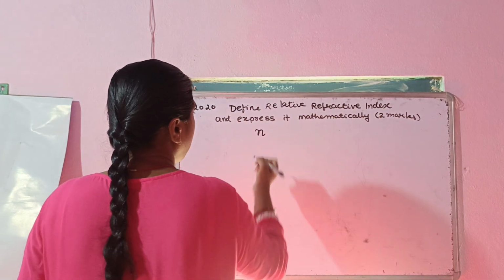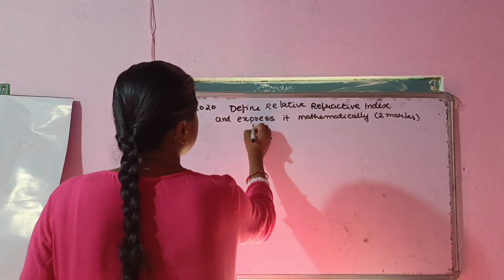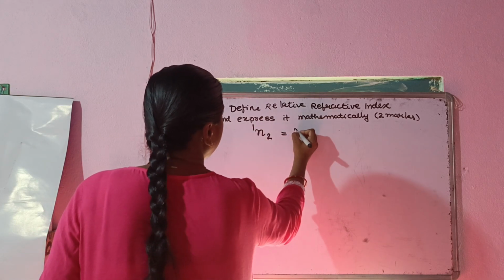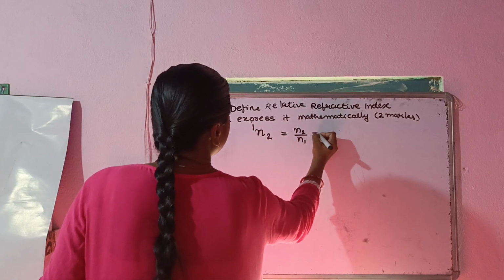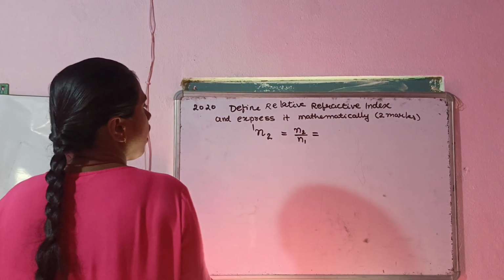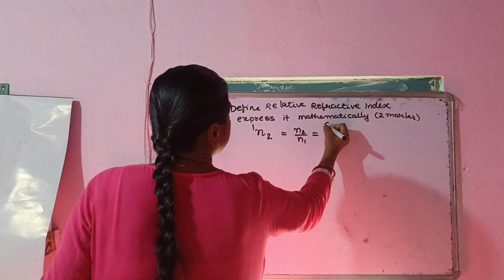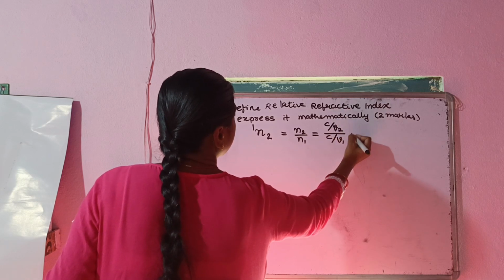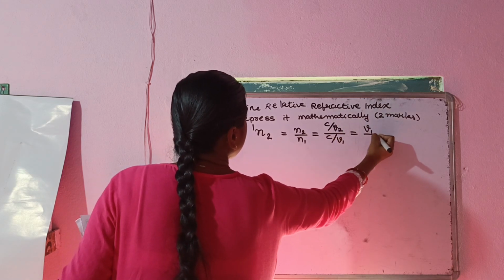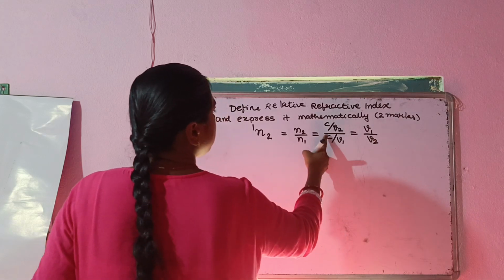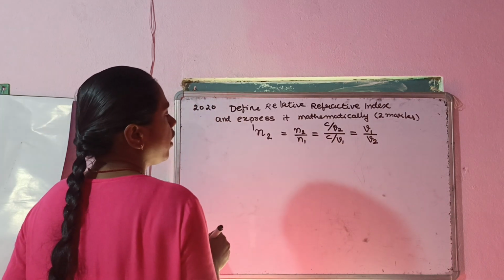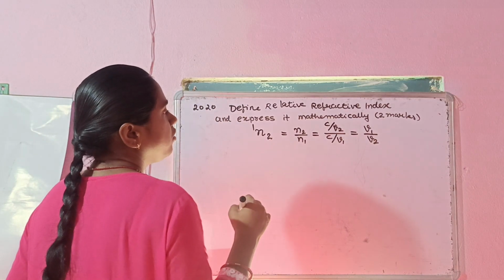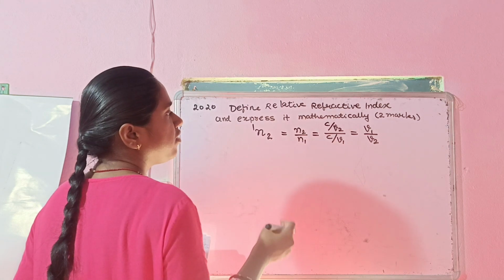Suppose there is first medium and second medium, so we write n2 divided by n1. For this I write C divided by V2 upon C divided by V1, which eventually comes out to be V1 by V2. C will get cancelled.